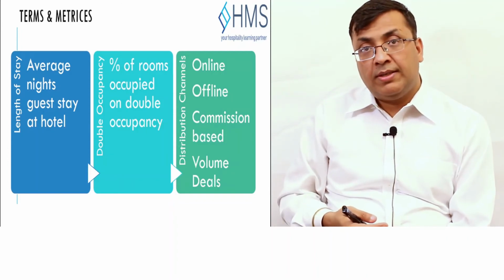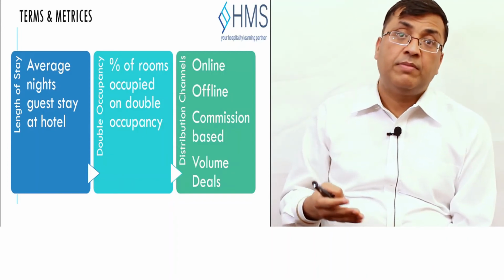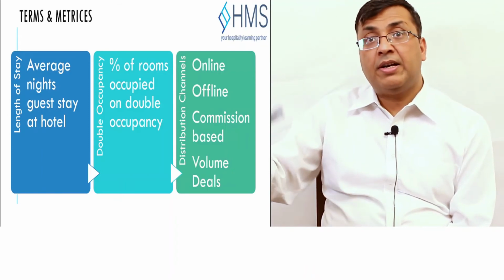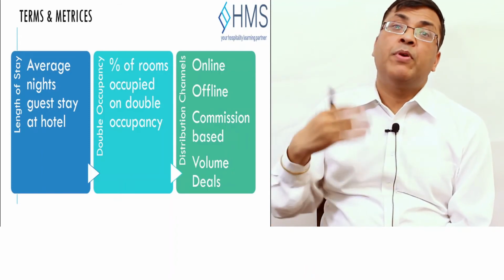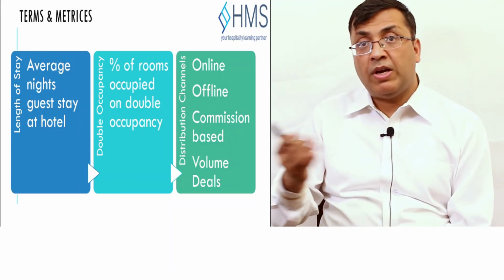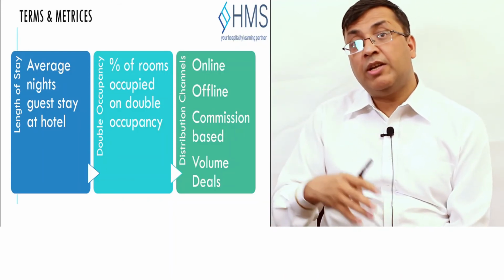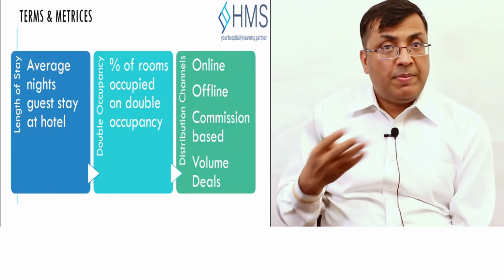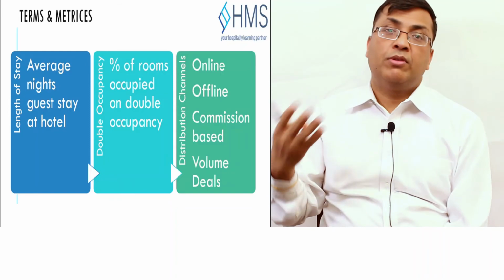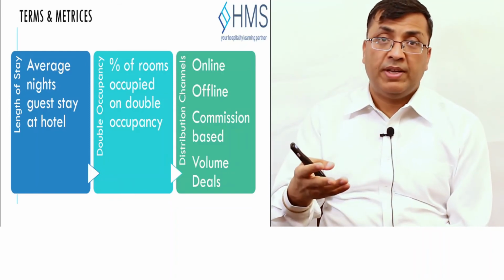Some of the distribution channels are commission based, meaning we sell at a standard rate. Our hotel has a standard rate, but we give them a commission. The commission may vary from one channel to another, maybe 10%, 15%, 20%, depending on the hotel size, the channel, and the negotiation between them.